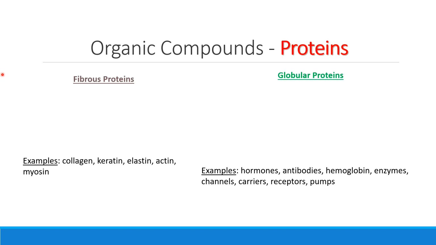So let's do a little compare and contrast between my fibrous proteins and my globular proteins. When we talk about fibrous proteins, these are those ones that we said were long and stringy. Compared to my globular proteins, many of them are spherical or they look like little clumps together. Fibrous proteins are my structural proteins. Either they're giving shape to my cell as a whole, or they're really important for a specific action inside that cell.